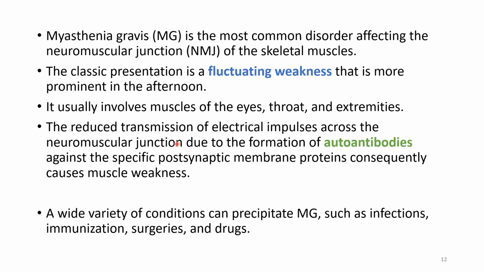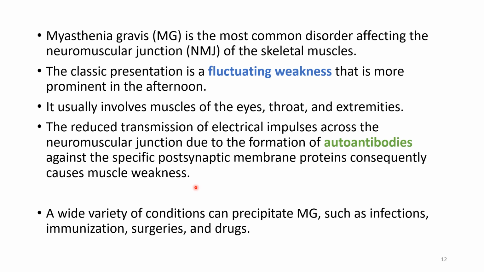The reduced transmission of the electrical impulses across the NMJ, due to formation of autoantibodies against the specific postsynaptic membrane proteins, consequently causes muscle weakness. So what is happening here? Autoantibodies are formed against the receptors, that is, proteins present on the postsynaptic membrane at the NMJ. So what are they?